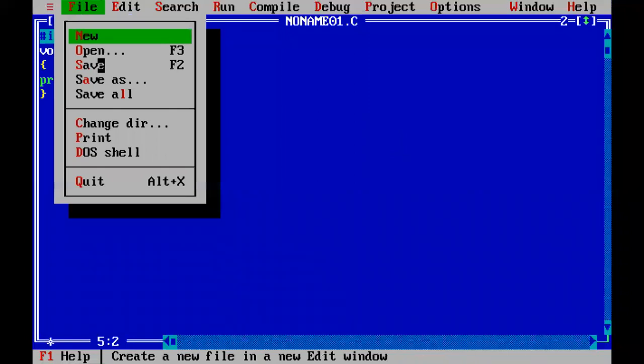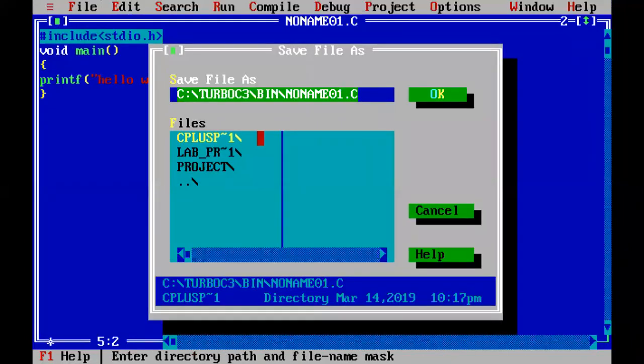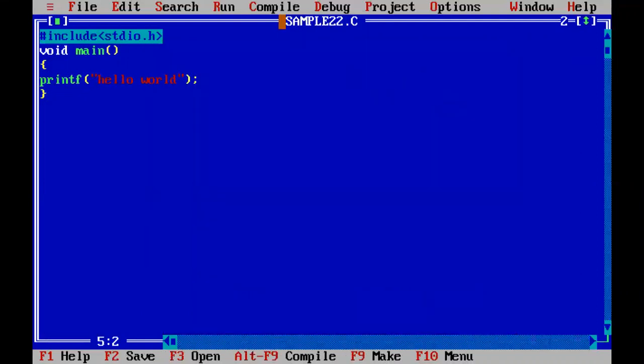After this I want to save the program. Click on Save, and I am saving the program inside this directory as sample22.c. The extension is .c, and I click on it; the sample22.c program has been saved.